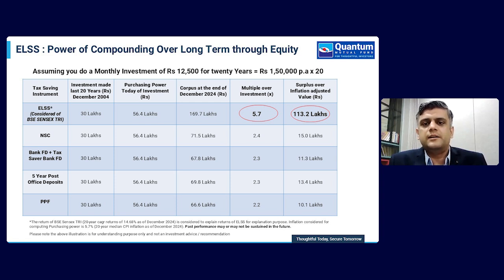At the same time, the other products, although they have generated reasonable returns, are far lesser than what the ELSS product has delivered. But one point is important to remember here: these are past returns and we cannot promise any future returns. However, in the past, equity has generally delivered better returns than fixed income, and hence this illustration.